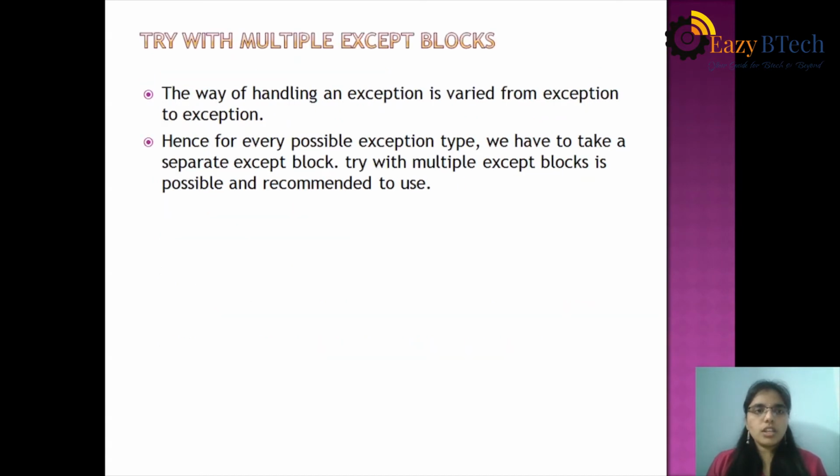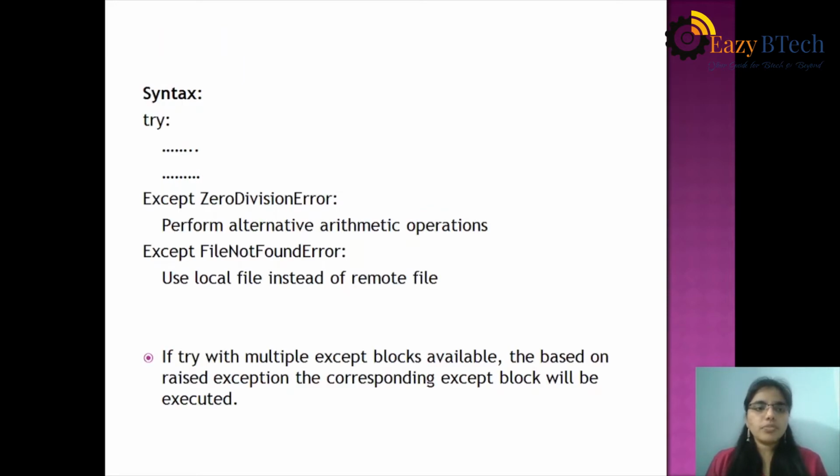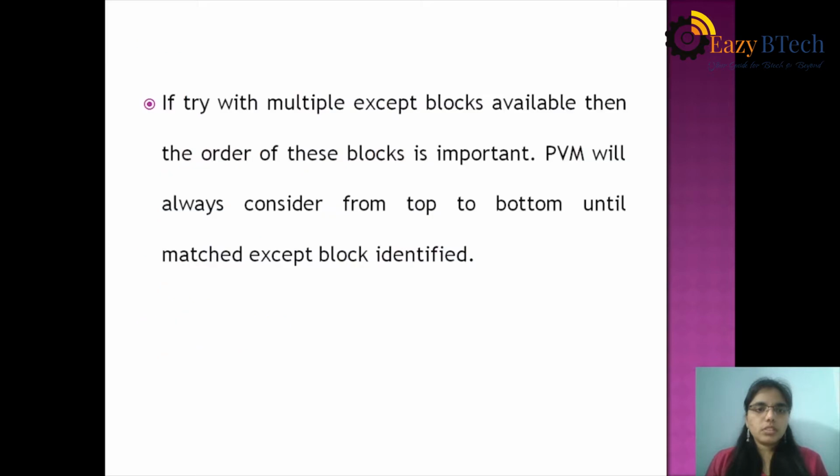Next one, try with multiple except blocks. This is also completed. If try with multiple except blocks is available, then the order of these blocks is important. PVM will always consider from top to bottom until the matched exception block is identified. I already told about this example also.